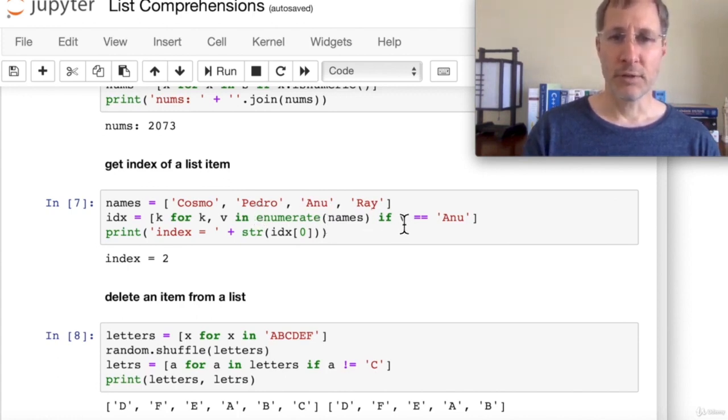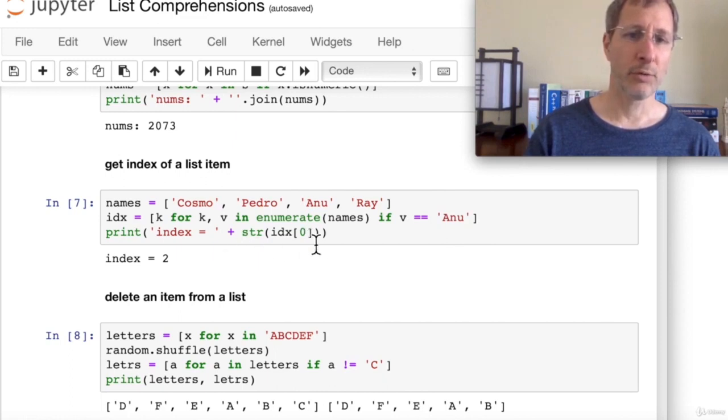Our test is if the value is equal to Anu. Okay, so that means here, then the key is going to be equal to 2. And then what do we add to the list? Well, we add k. We add the key, we add 2. So at the end result here, we get a list with just a 2 in it, because that's the only one that passes this test. And then when we print out the 0th item in the list, of course it's a 2. It's a 1-item list.